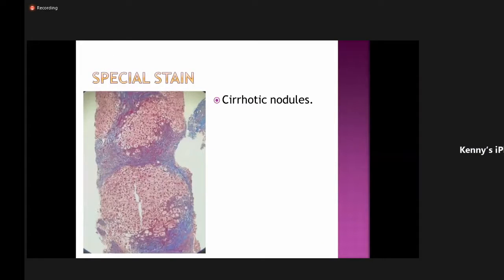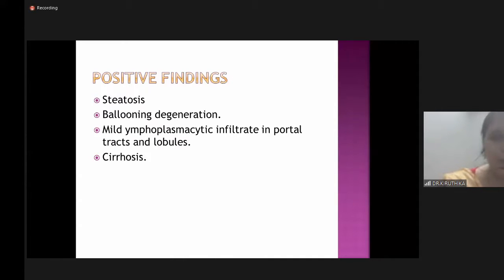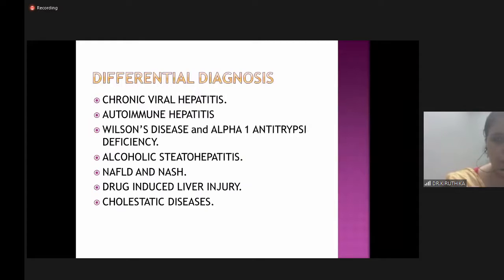This is a section which is done to study the fibrosis. Here we can see that the nodules of hepatocytes are separated by fibrosis. The blue ones represent the fibrosis. These represent the cirrhotic nodules. So in the liver biopsy, the positive findings include steatosis, ballooning degeneration of hepatocytes, and mild lymphoplasmacytic infiltrate in portal tracts and lobules. And finally, we can see cirrhotic nodules.